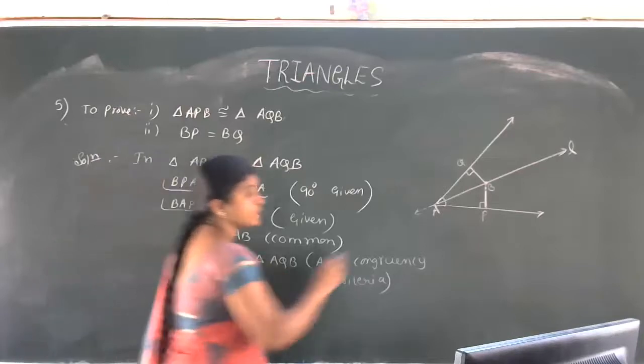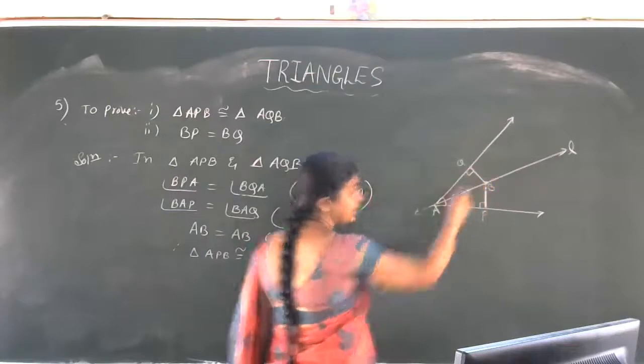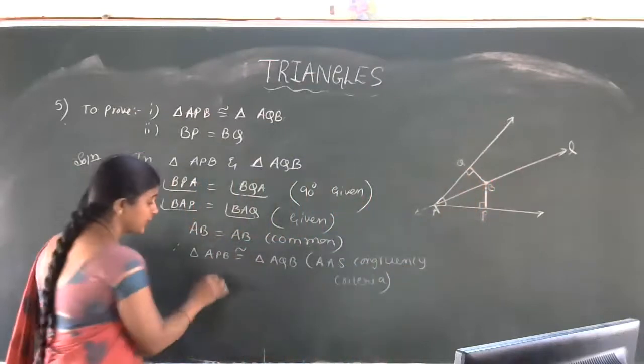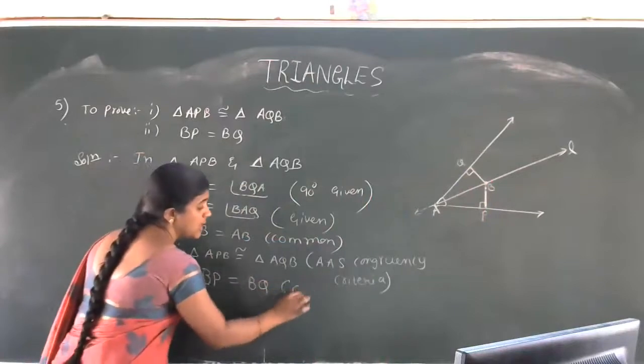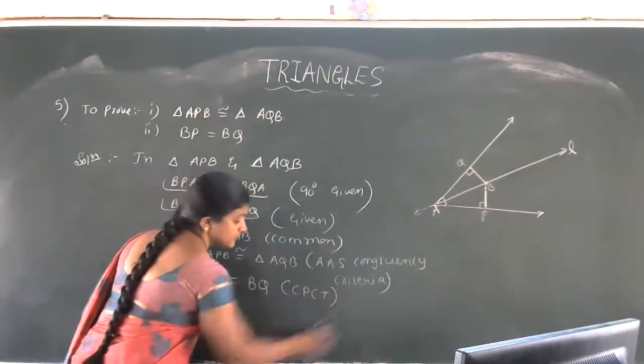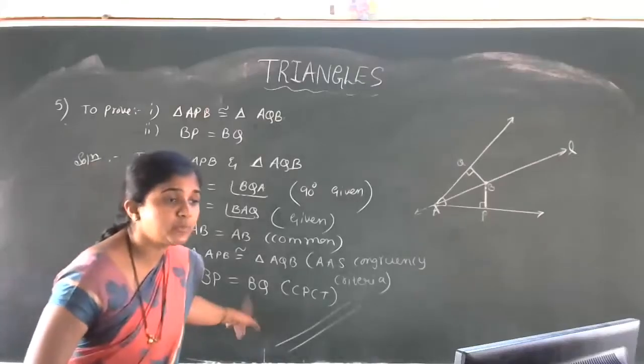Now, by CPCT, can we say that BP is equal to BQ? This BP and BQ are the corresponding parts of the congruent triangles, no? Therefore, BP is equal to BQ, CPCT. Hence, proved. Is that clear, students? BP is equal to BQ. This is the second proof.